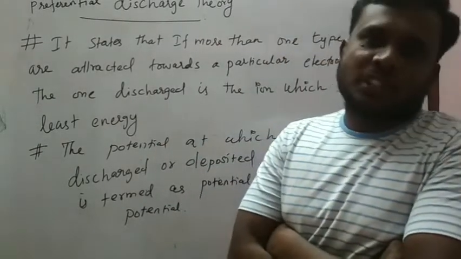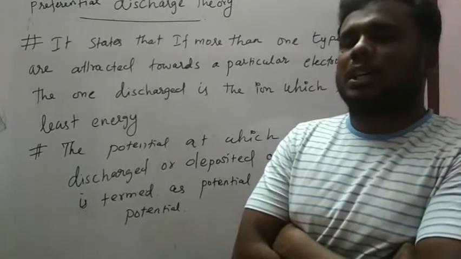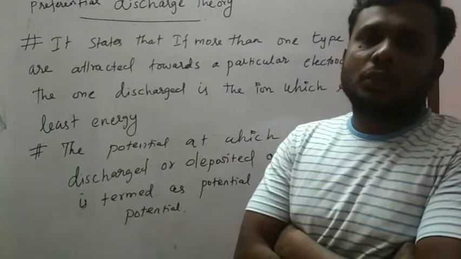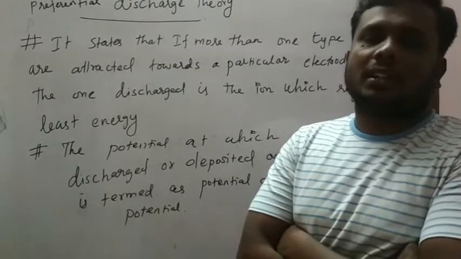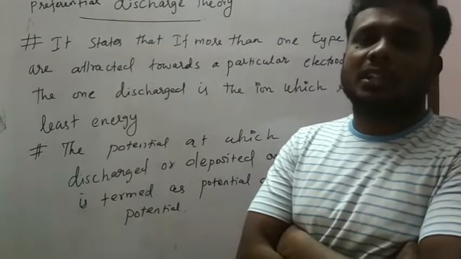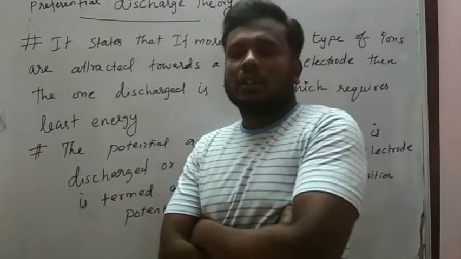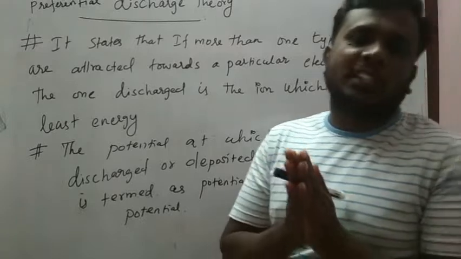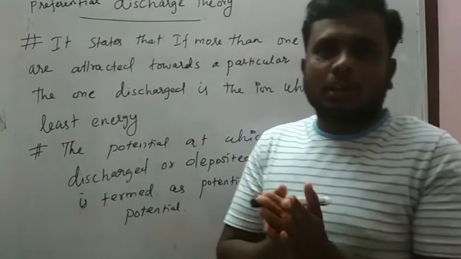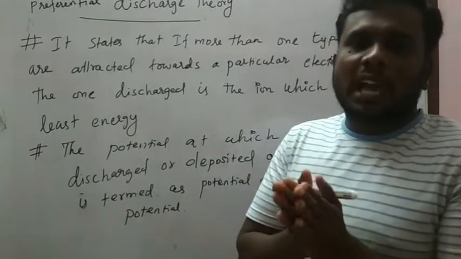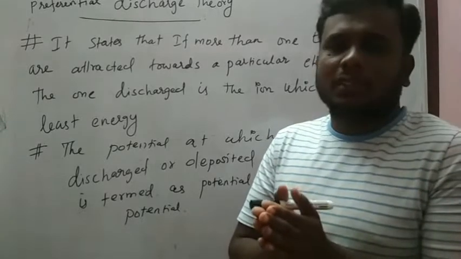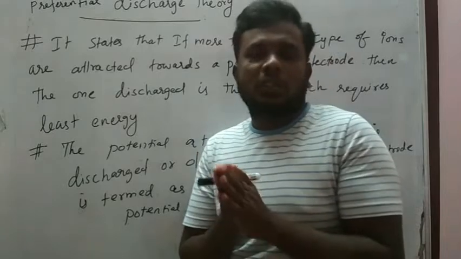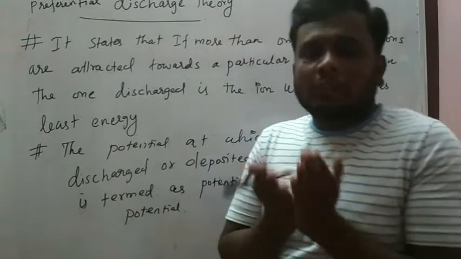So why should we discuss this theory? Because when two ions are present in the electrolyte, what will happen during the electrolysis? When two ions are present, both ions will come to the electrode to discharge. So then what will happen?